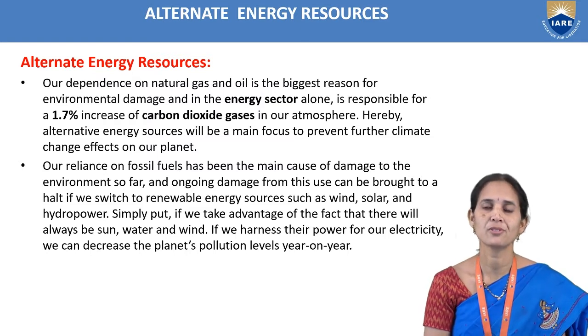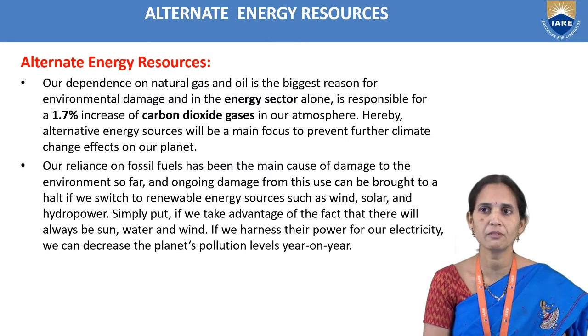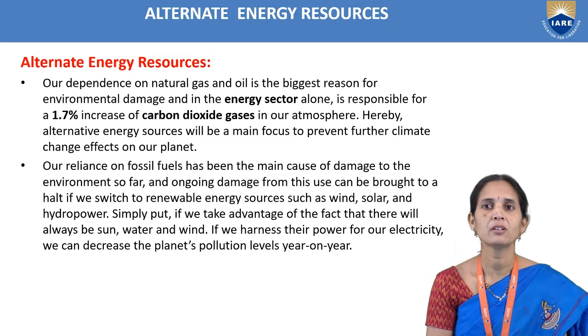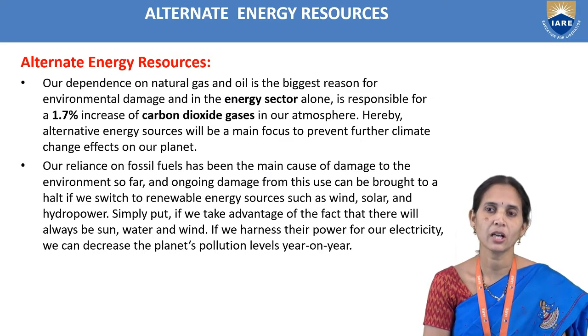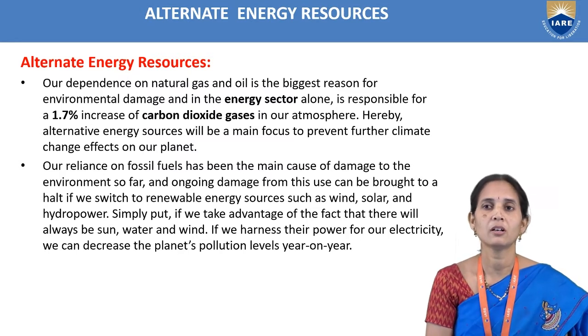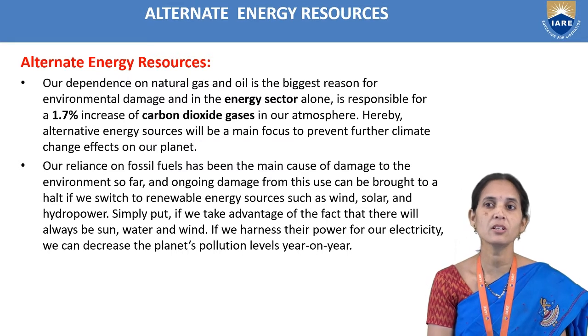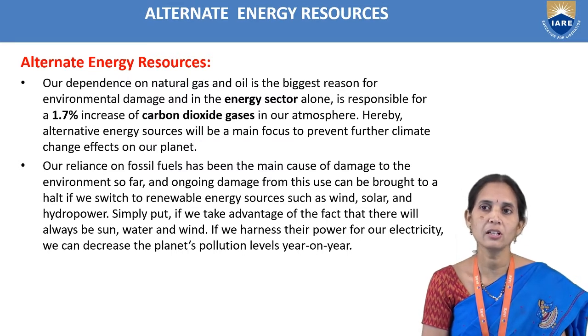Fossil fuels are the main cause of damage to the environment, so we are going for alternate energy resources, for example wind energy, solar energy, and hydropower energy, and also geothermal energy and tidal energy.